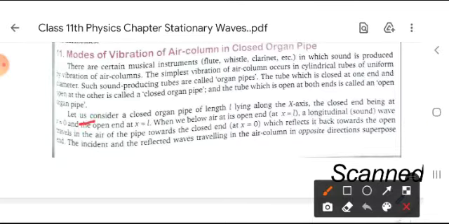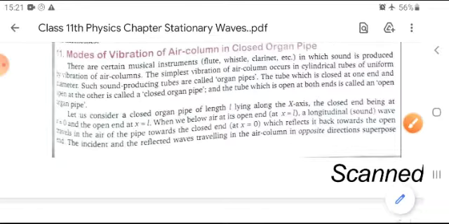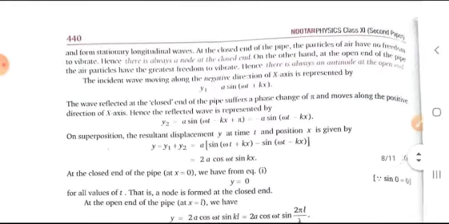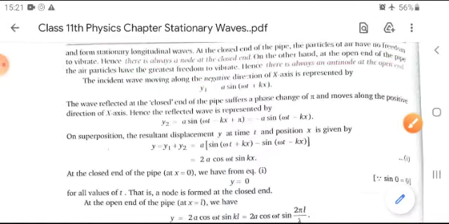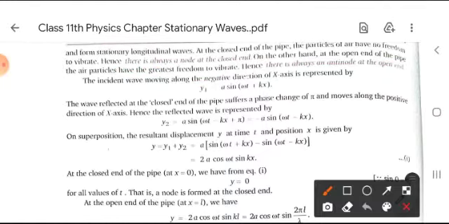Let us consider a closed organ pipe of length L lying along the x-axis, the closed end being at x equal to 0 and the open end at x equal to L. Then we get the following arrangement, as given here. There is always a node at the closed end. On the other hand, at the open end of the pipe, the air particles have the greatest freedom to vibrate, hence there is always an antinode at the open end.